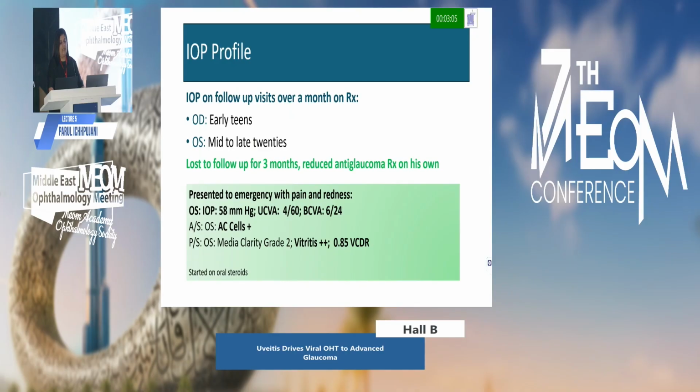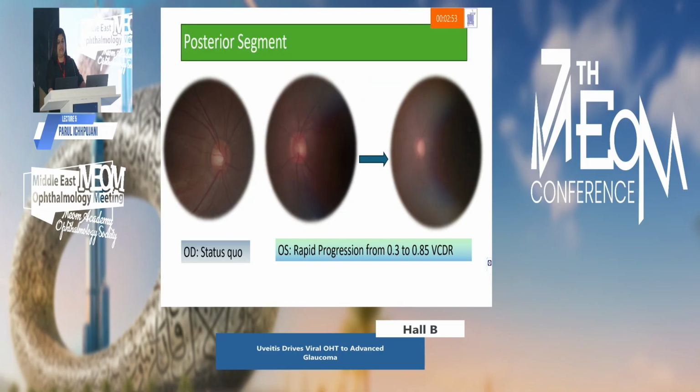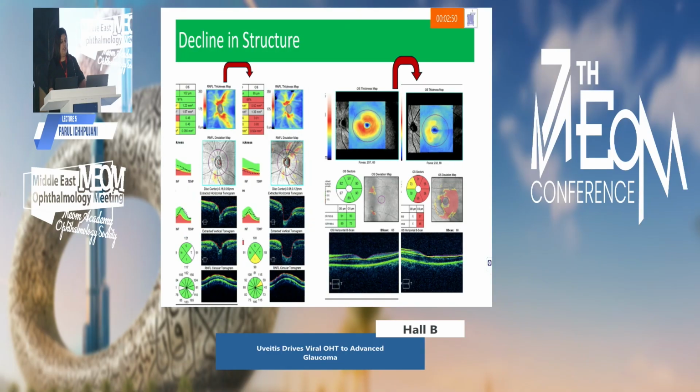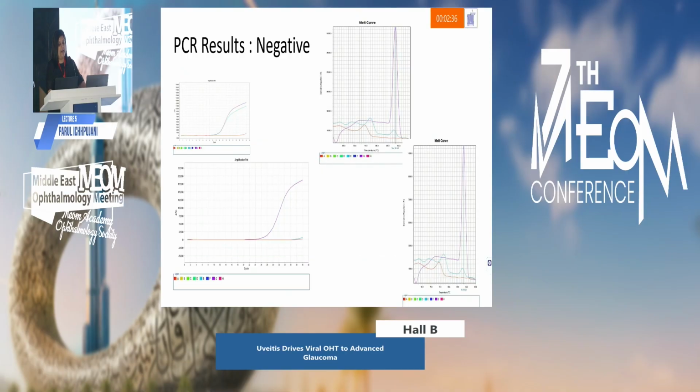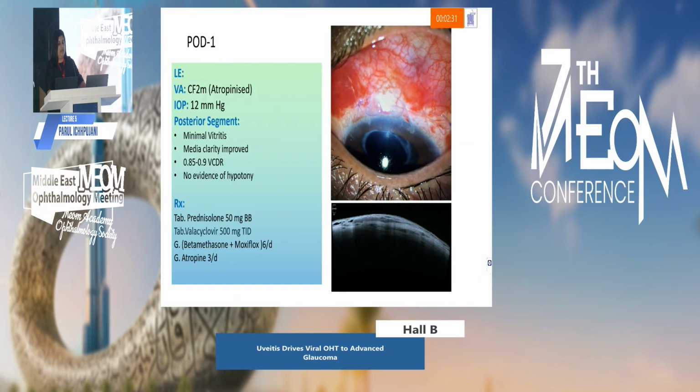And then they came to us one fine day in the emergency with a pressure of 58 and the vision dropped to 4/60 in the left eye. The anterior chamber cells were present and there was massive vitritis and the cupping had now increased to 0.5. There was a decline in structure. And we planned this patient for an augmented trabeculectomy. When I did the HIV testing again, he was HCV positive. A chronic hepatitis was detected and an AC tap was sent for PCR. Although the PCR results were negative, we went ahead with the trabeculectomy.